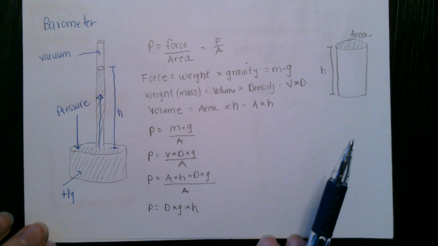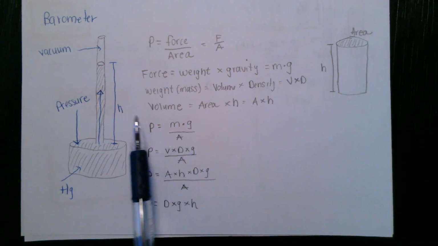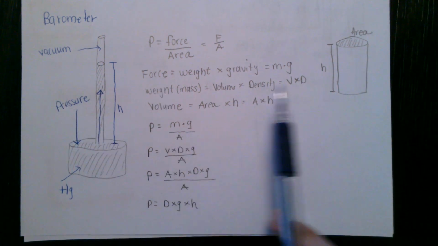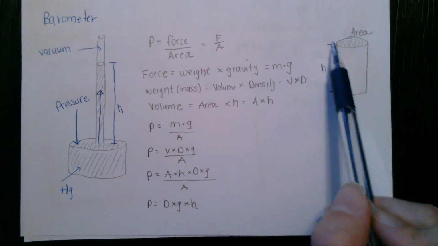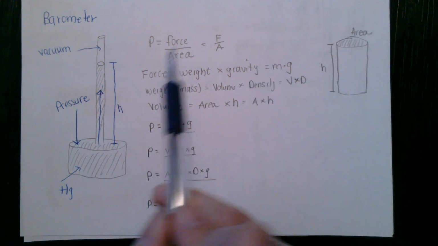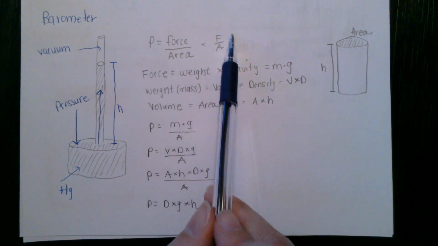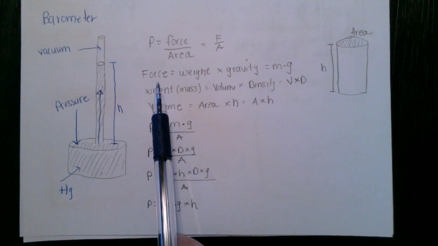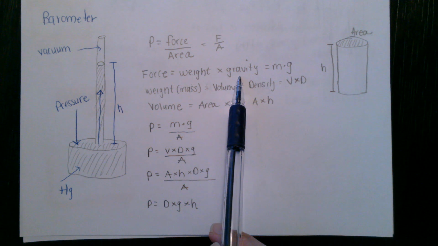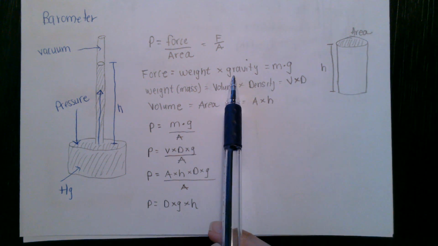Okay, so again, how does this work with this height? If we look at a column of mercury, it has an area, and again, we're measuring the height. So if we go back to our pressure equals force over area, we can express the force as the weight times gravity. So on Earth, weight is the same as mass.